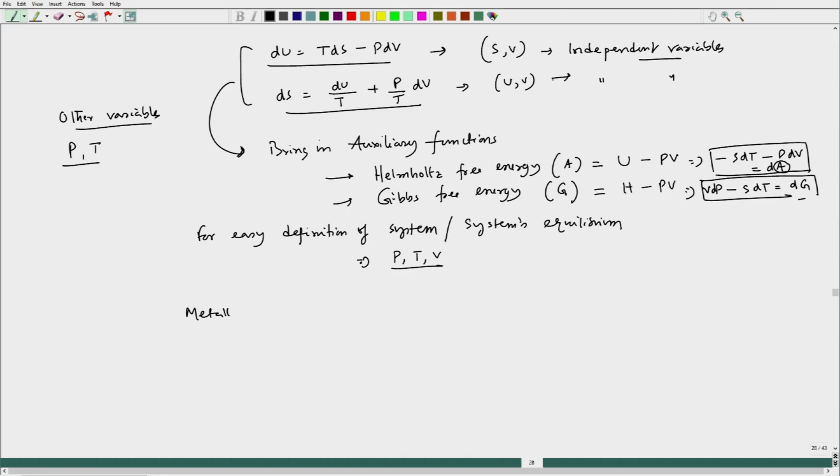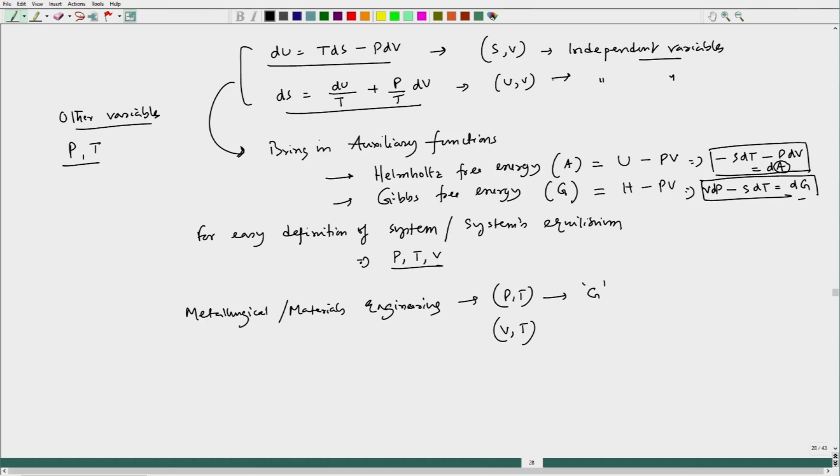Now, in most of our metallurgical or materials engineering processes, we consider pressure and temperature to be our independent variables, and that is how we define those processes, or the system situation or equilibrium condition, with the help of G. Now, V and T are also taken up.